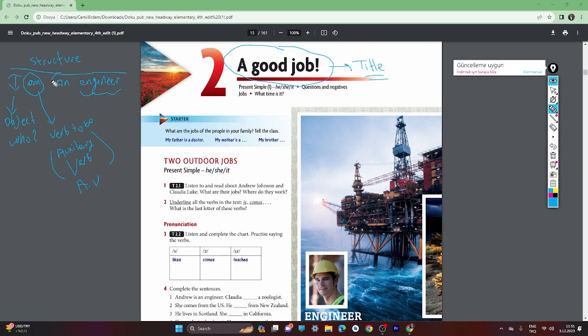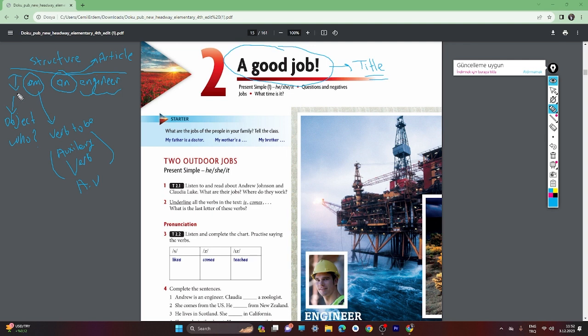But what is this n here? Why do we use this? This is an article. In English we have a lot of articles, and this one is a good example of them. Here, this is the job name, right? Engineer. Before job names we use an article.